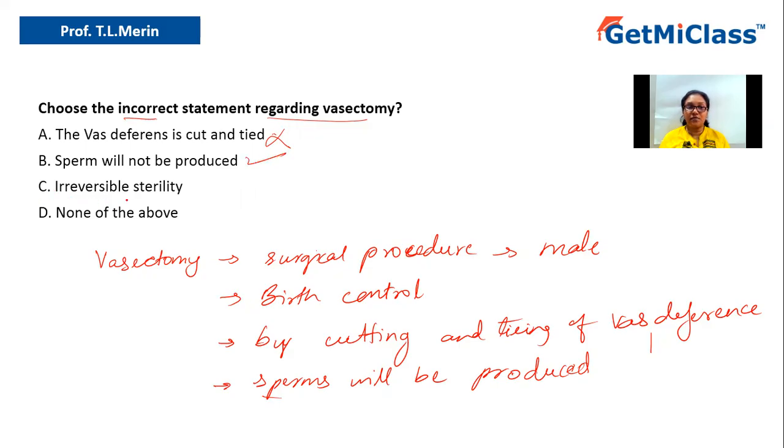Option C says irreversible sterility. Yes, it is the correct statement because once it is cut and tied, it is very difficult to get back the sterility again. The rate of reversibility is very low. So we can consider this point as a correct point. Hence, it is not our answer because we are looking for the incorrect statement. Option D says none of the above, which is ruled out because we have an answer which says sperm will not be produced. That is the incorrect statement.